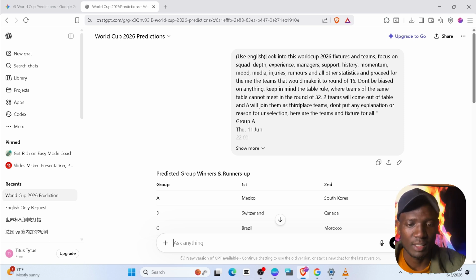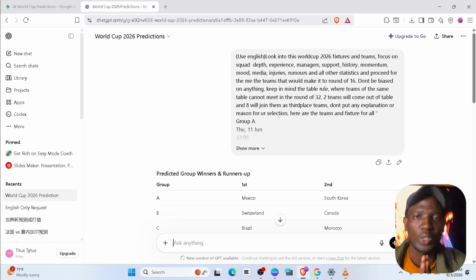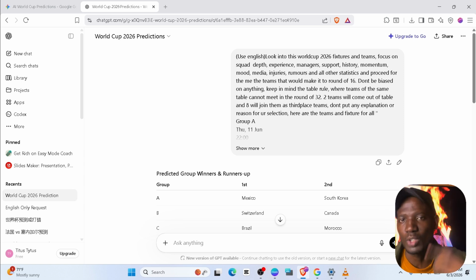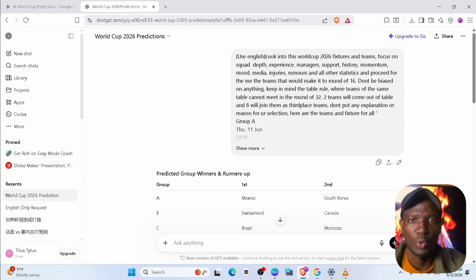So keep in mind the table rule, where teams of the same table cannot meet in the round of 32. Two teams will come out of each table and rejoin with the third-place teams, because in this World Cup there are 12 tables, which means we expect 2 teams from each table. That makes 24. However, in the round of 32, we expect 32 teams, which means the 8 best third-placed teams from those 12 tables will proceed to make up the 32 teams for the knockout stages.